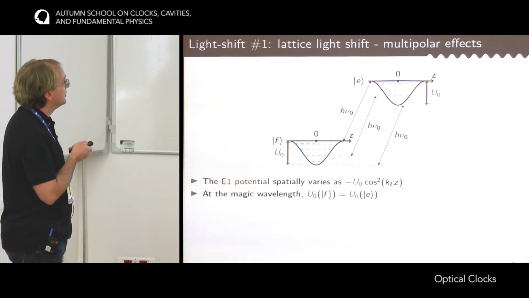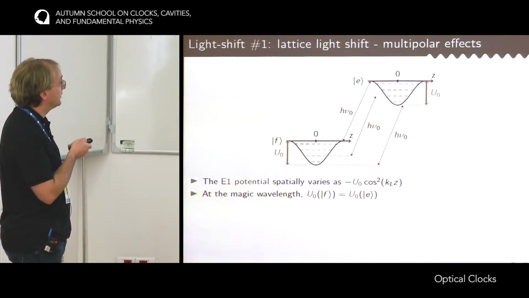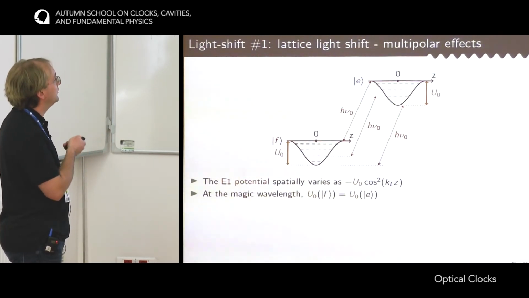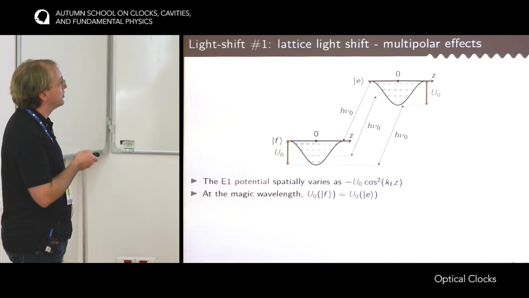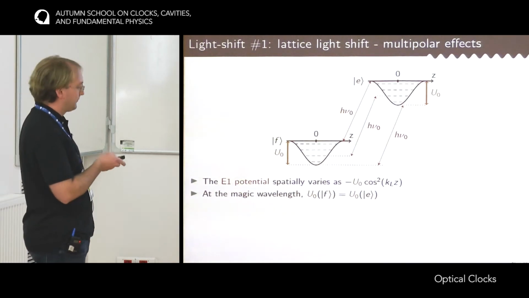So here I draw the E1 potential. It's a lattice, so it's a sine wave. I draw only one period of the sine wave formed by the lattice for the ground and the excited state. So the potential is something like minus U naught times the cosine square of k_L z, where k_L is the wave vector of the lattice.